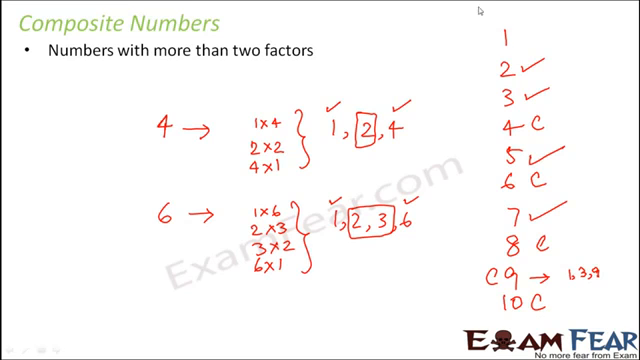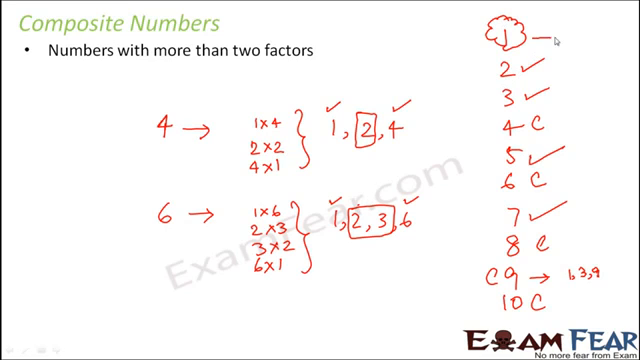Now you might ask, what happened to 1? Is 1 a prime number or a composite number? Now 1 is not a composite number because it doesn't have more than two factors. So it is not a composite number. Is it a prime number? Because 1 has only one factor.